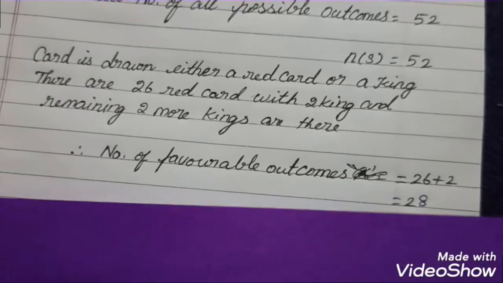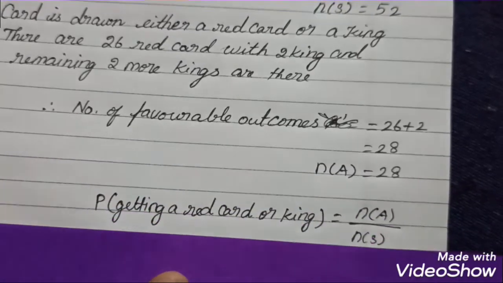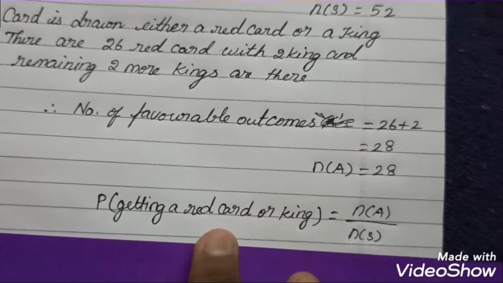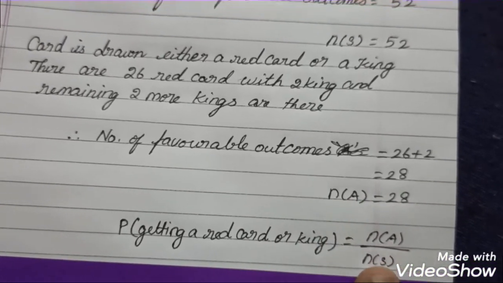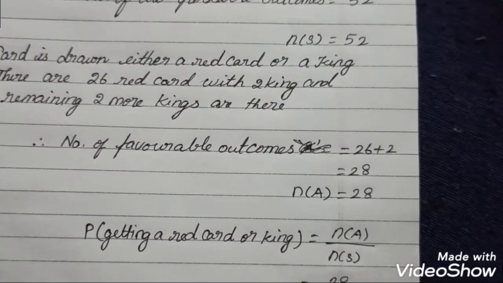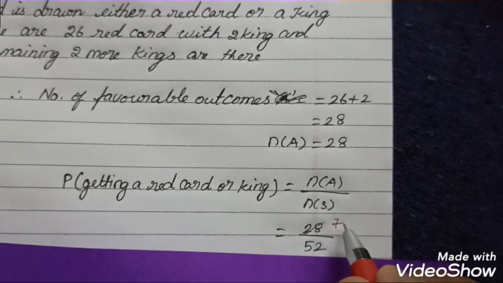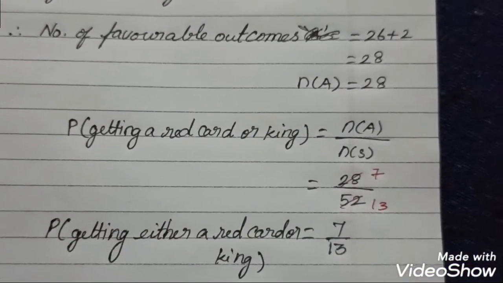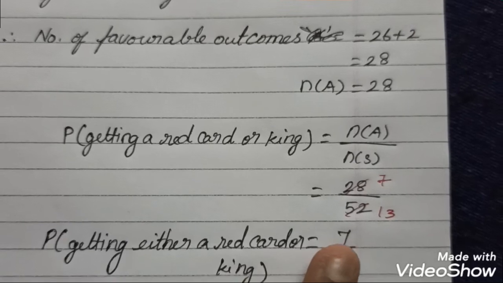Now we have the total number of outcomes and the total number of favorable outcomes. We move on to the probability. The probability of getting a red card or king is n of A divided by n of S, which is 28 divided by 52. Here I cancel it by the fourth table: 7 fours are 28 and 13 fours are 52. So the probability of getting either a red card or a king is 7 by 13.